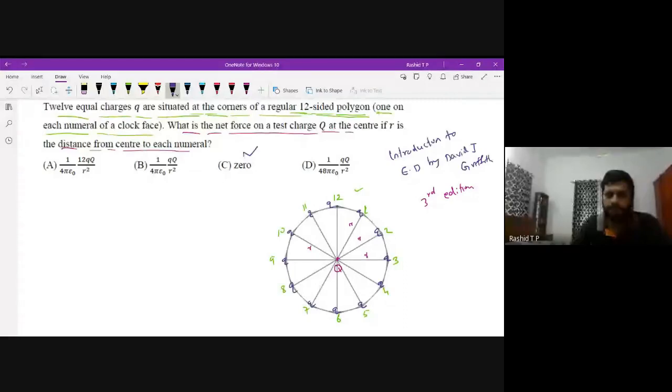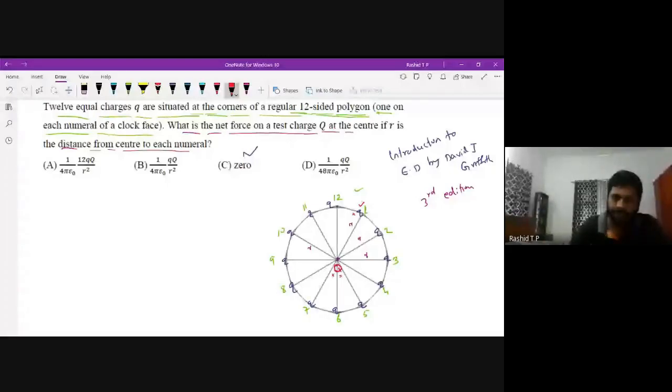the question is, what is the net force acting on this capital Q charge placed at the center? The total force on charge Q means the force due to the charges placed at each position. The force on charge Q due to charge 1: both signs are positive, therefore this charge experiences a repulsive force.